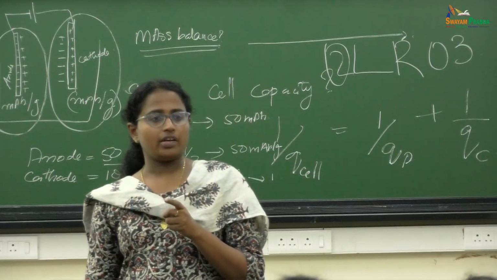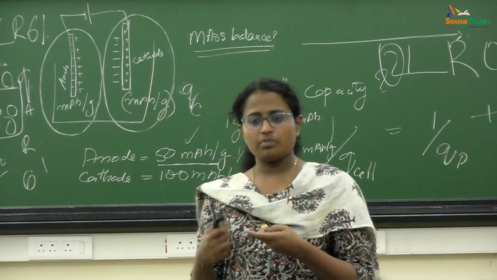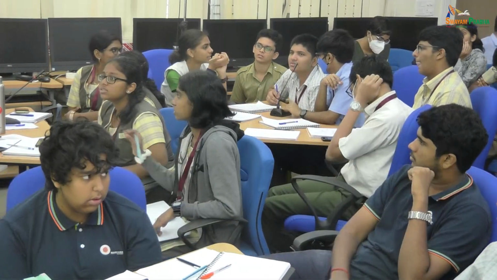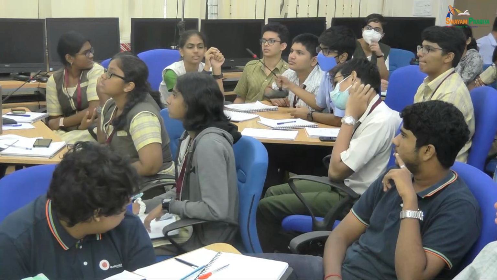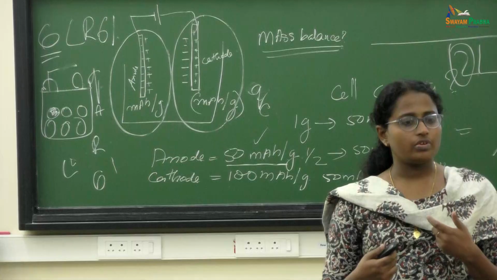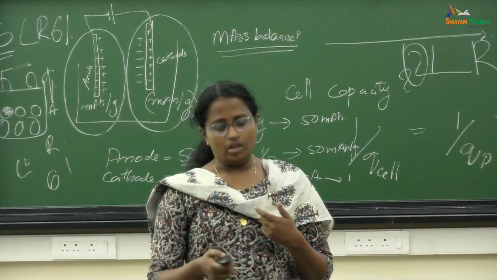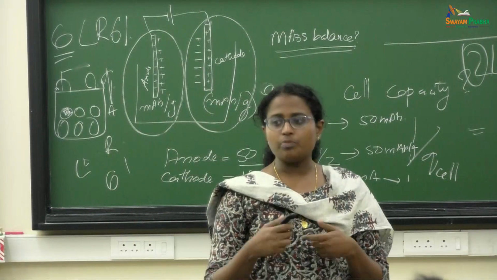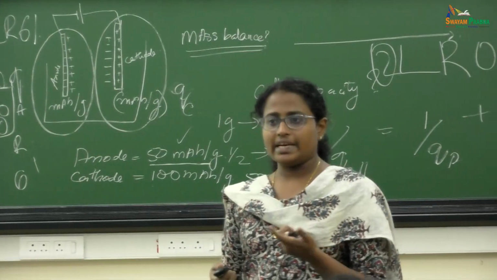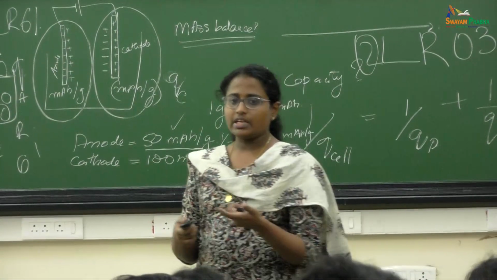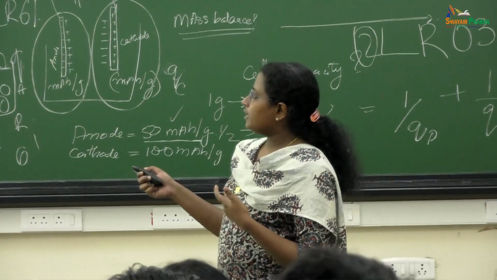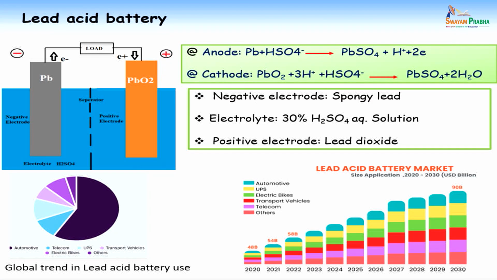In a lead acid battery, usually people use spongy lead. What does spongy lead mean? Why not use plain lead? What will improve it? One thing is it improves the reaction. Another problem with a lead acid battery is the sulfation of the battery, which I will discuss later. And the spongy lead is actually created